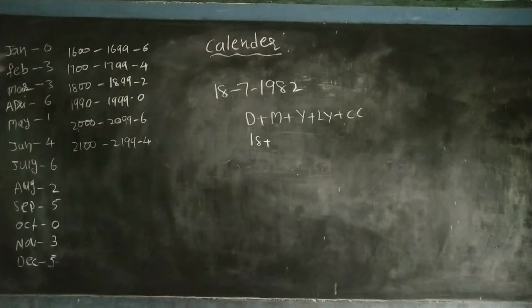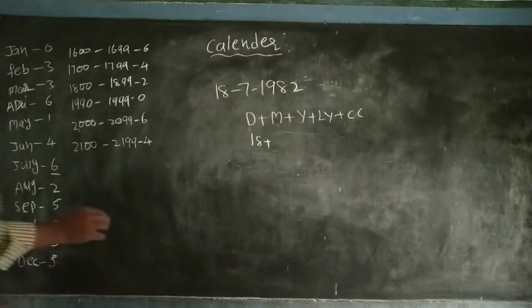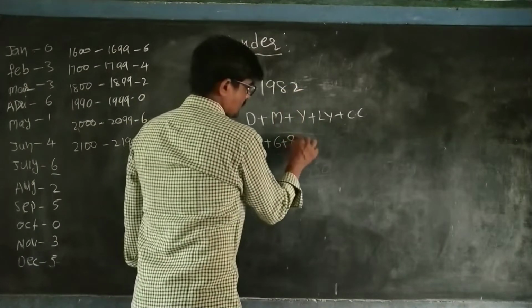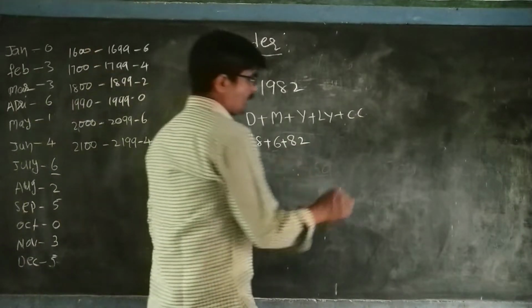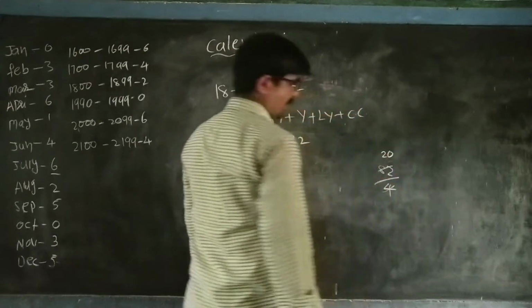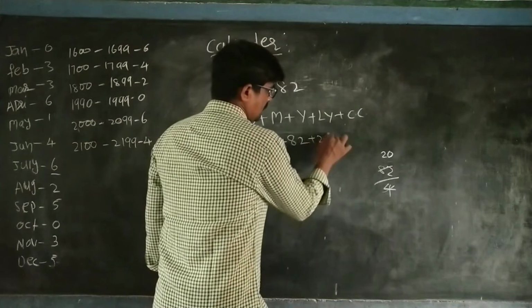So observe here: 0 3 3 6 1 4 6 2 5. That means January 0, February 3, March 3, April 6, May 1, June 4, July 6, like that only. So for example, the 7th month: 1, 2, 3, 4, 5, 6, 7. The 7th month code is 6. Here you have to write 6. How many years? 82 years. Okay, so how many leap years? Simple. 82 divided by 4: 4 20s are 80, and 2 is the remainder. Don't bother about that. Just write 20 leap years.